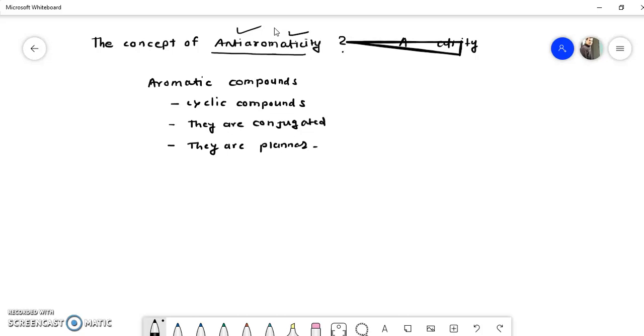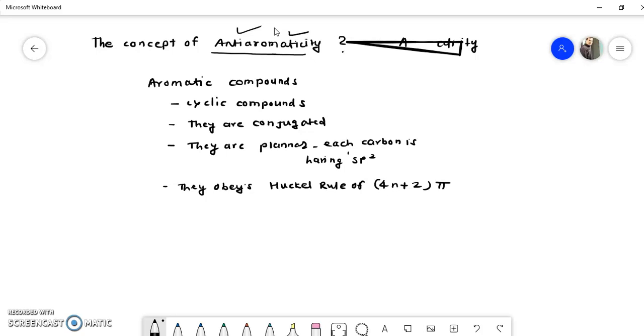Planar means each carbon has sp2 hybridization. And the last one, they obey Huckel's rule of 4n plus 2 pi electrons. If a compound has all these four characteristics, then that compound is called an aromatic compound.